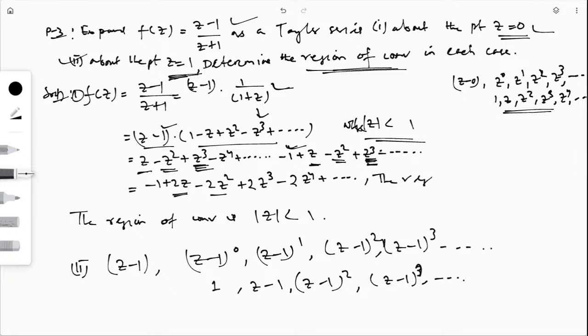So now I will make this one in terms of z minus 1. So now I will solve. For the second bit I can write my f of z is equal to z minus 1 divided by z plus 1, and my aim is to get z minus 1.